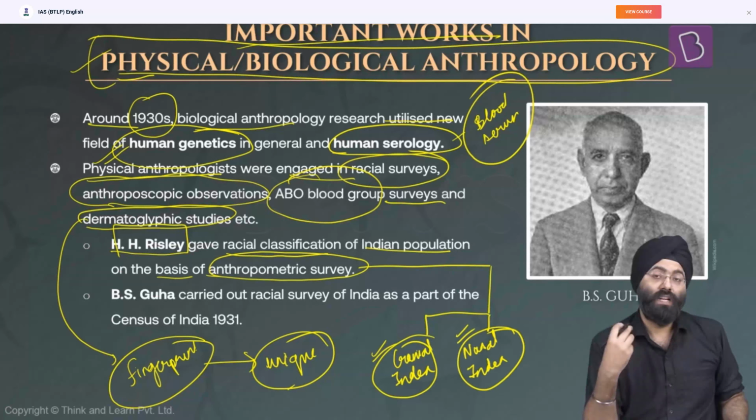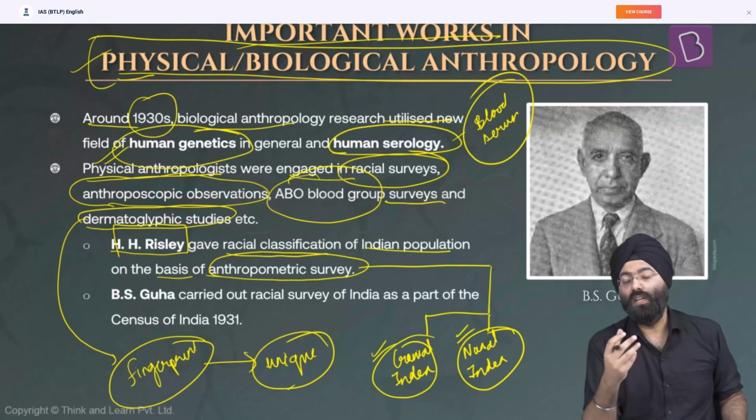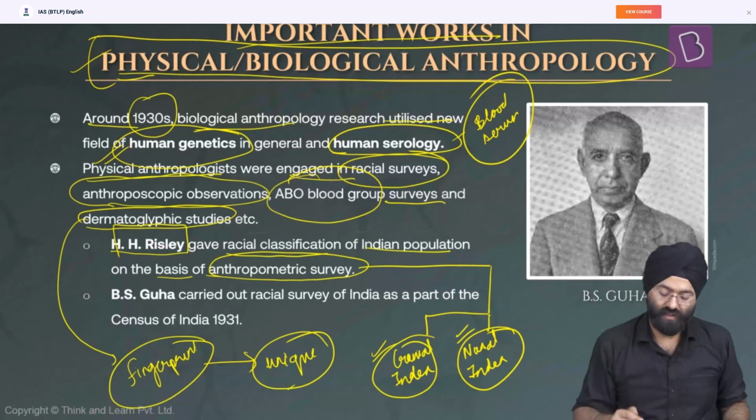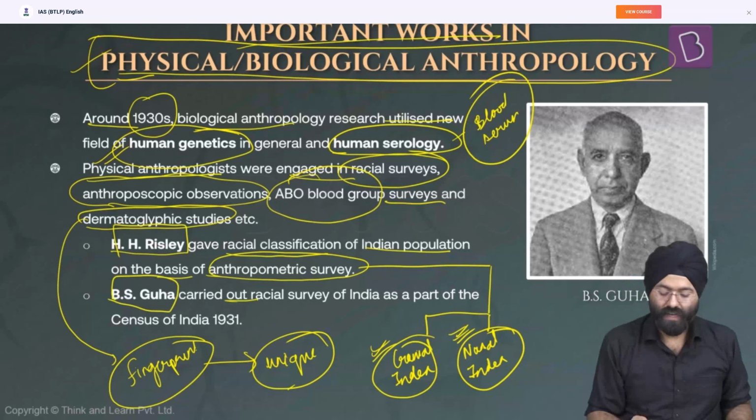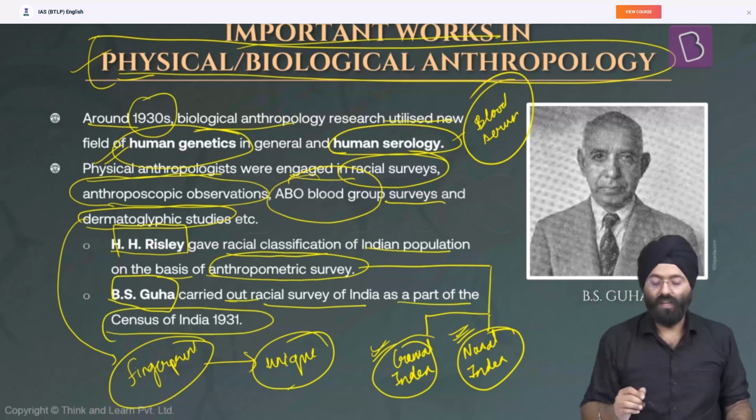He even first had in mind whether color should be taken as a measurement for classification of the races, but he said that due to various interpretations, color cannot be taken as a proper quantitative anthropometric measurement to classify the races. So these are the two that were used by Risley. Then D.S. Guha carried out a racial survey of India as a part of the census of India in 1934.